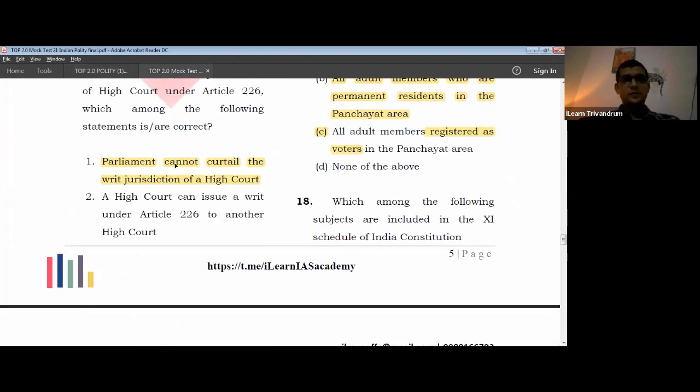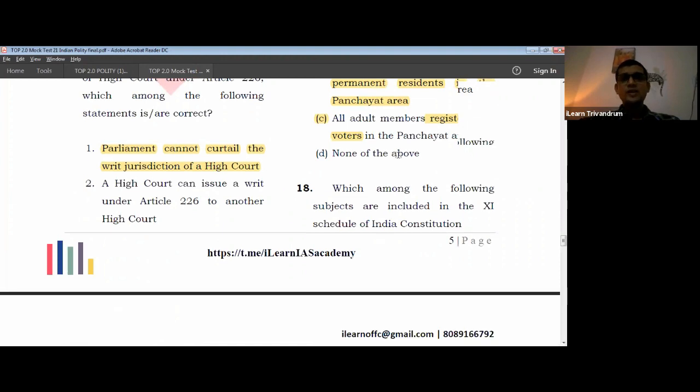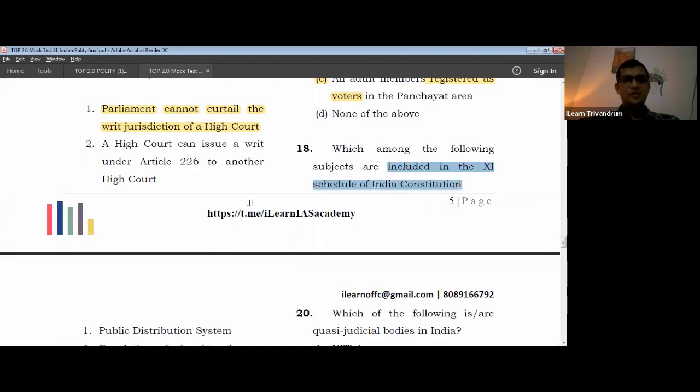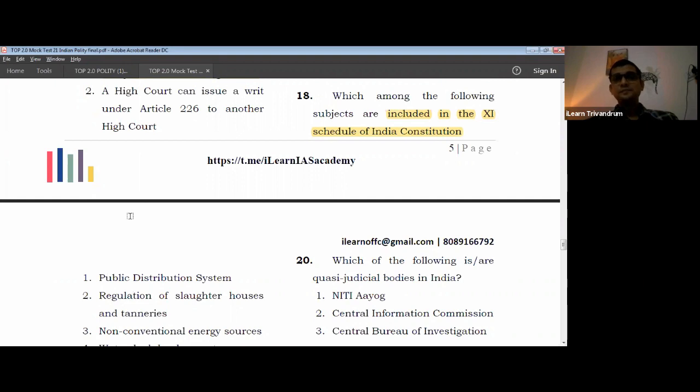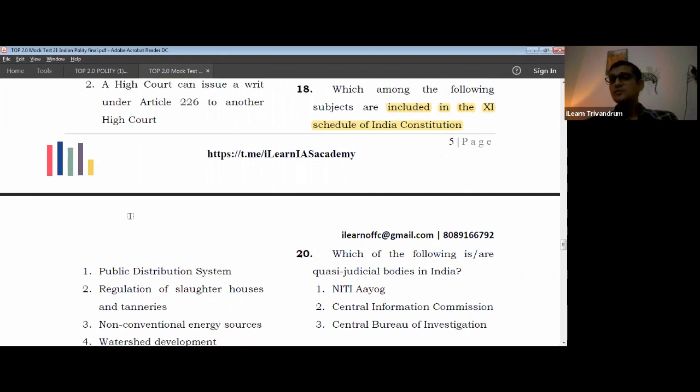What is the question now? Which of the following is included in the 11th schedule to the Constitution? PDS. Do you think 11th schedule also deals with local bodies, that is panchayat related? In which areas can the panchayat make laws? 12th schedule is about areas where urban bodies can make laws, that is municipalities. PDS, is it a part of the local panchayat system? Can panchayat make it? Yes, of course.